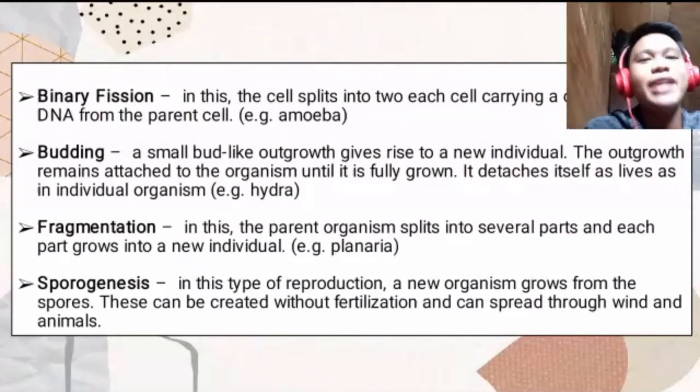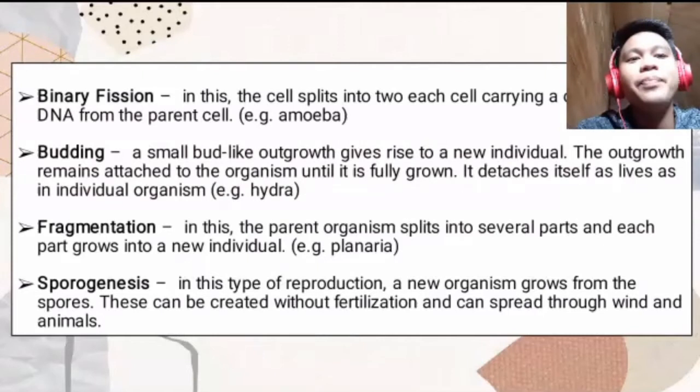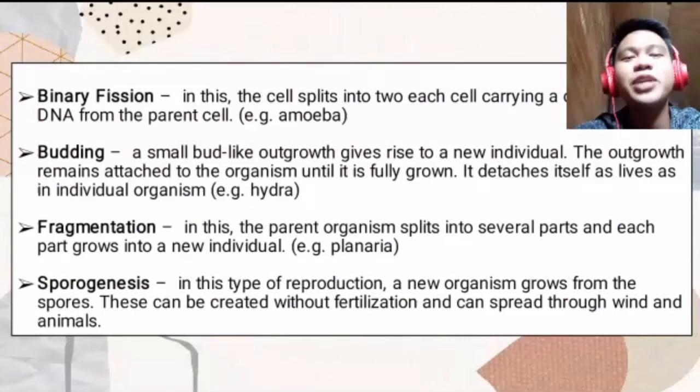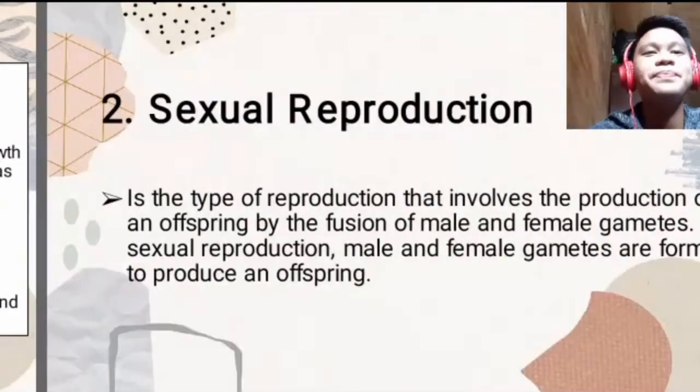Fragmentation, on the other hand, is when the parent organism splits into several parts and each part grows into a new individual. For example, planaria or plants. We also have sporogenesis. In this type of reproduction, a new organism grows from the spores. This can be created without fertilization and can spread through wind and animals. So, it comes from spores, hence sporogenesis.